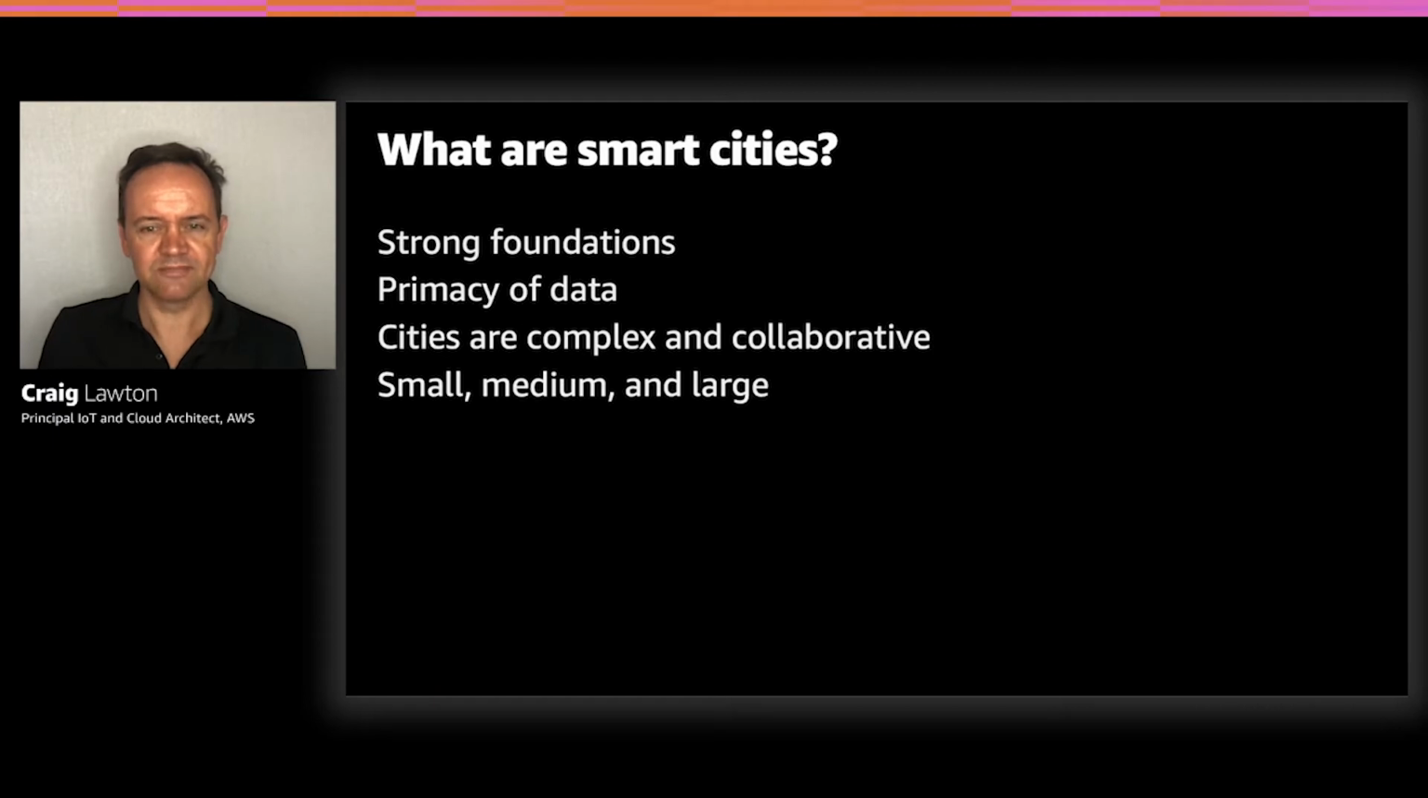So what are smart cities? There are many definitions out there for a smart city. To me, a smart city brings together IoT sensor technology, connectivity, and analytics to provide new services and insights. And it's all about improving the quality of citizens' lives. A city needs strong foundations, however, and AWS regions with their multi-availability zone infrastructure provide the reliability and capacity needed. Cities are very complex too, and you often need to collaborate with third parties. And the AWS marketplace is a great place to find these partners to collaborate with. And lastly, cities come in all sizes, so it's important that you can scale up and down to your city's needs.